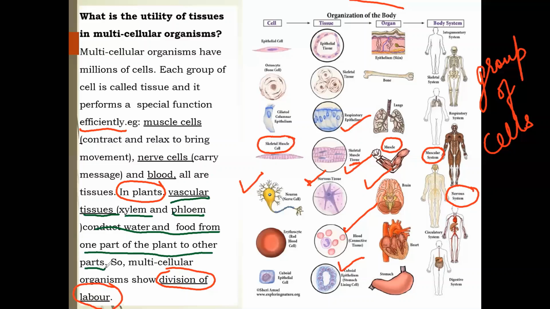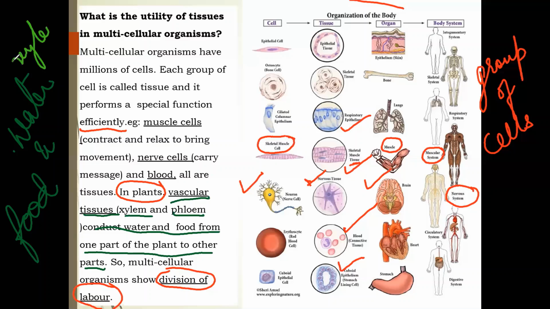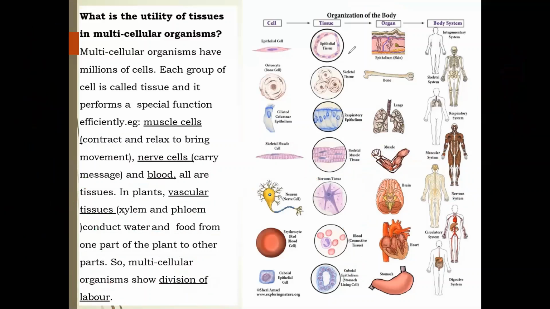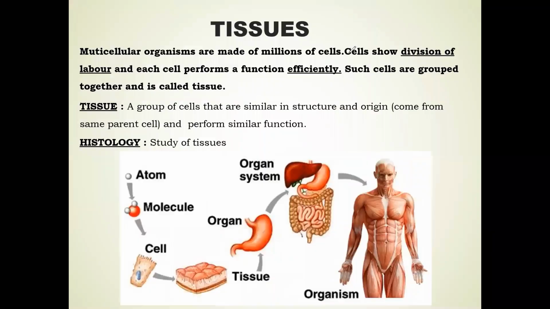So for the transportation of water and food, plants have specific tissues: xylem for water and phloem for food. So here comes the utility. That means if it's a multicellular organism, it needs specific tissues to perform functions efficiently.